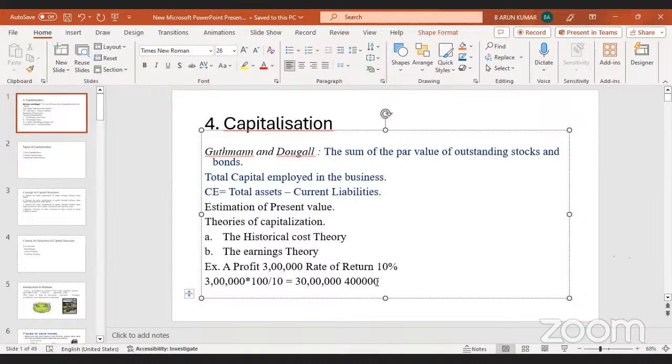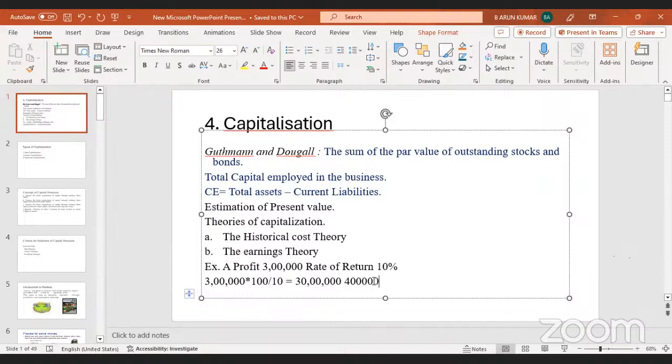That's the reason this overcapitalization affects the equity shareholders' value, and also it will affect the company's net worth. So this overcapitalization is not suggestible for any organization. Then causes for the overcapitalization.